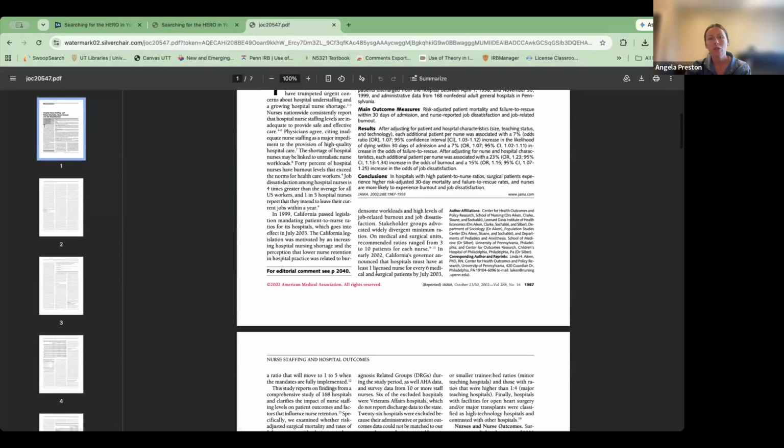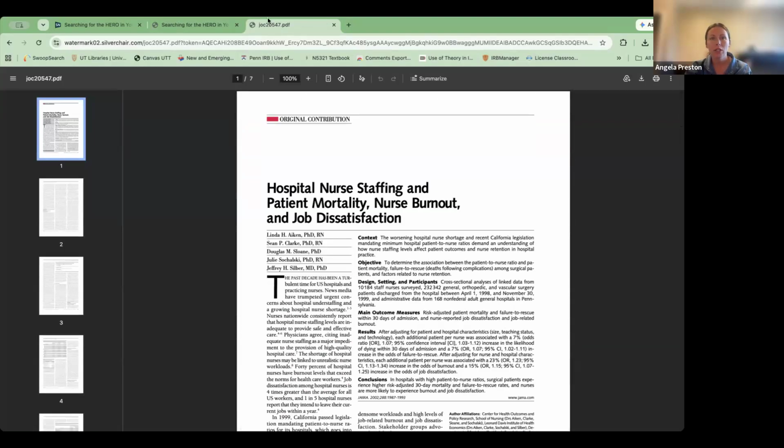There it is. So that is the trick to gaining access to articles very quickly and not directly through the university website. And oftentimes you're going to find what you need is actually already available and you don't even have to log in. So I hope this was helpful to you both now in the class, but also in the future.